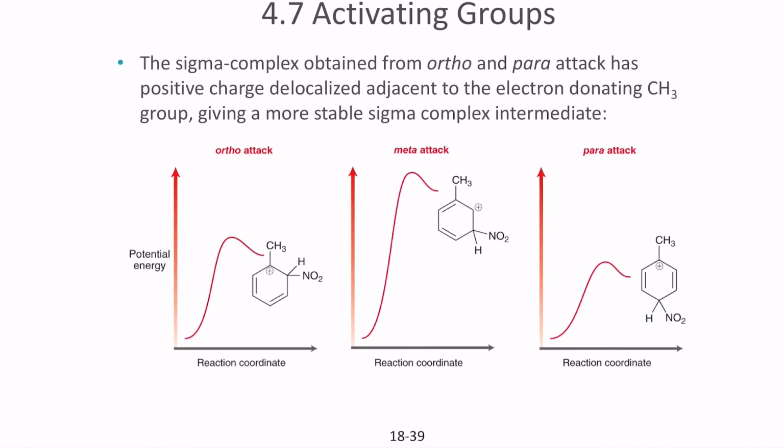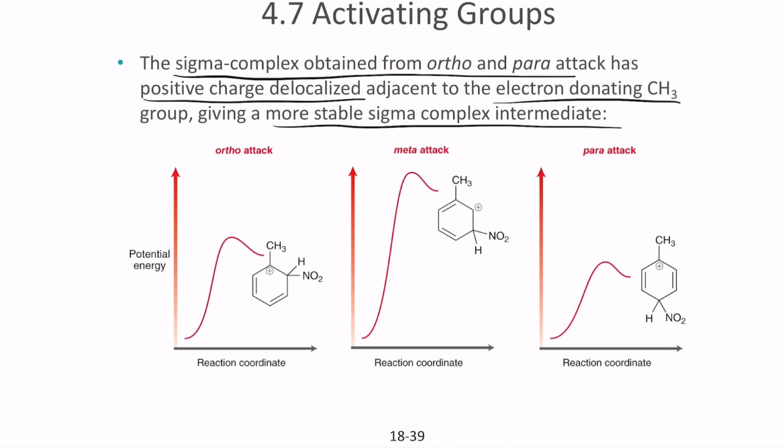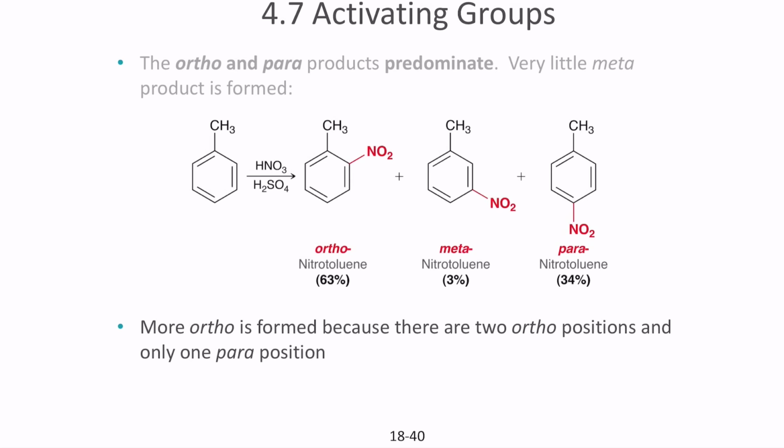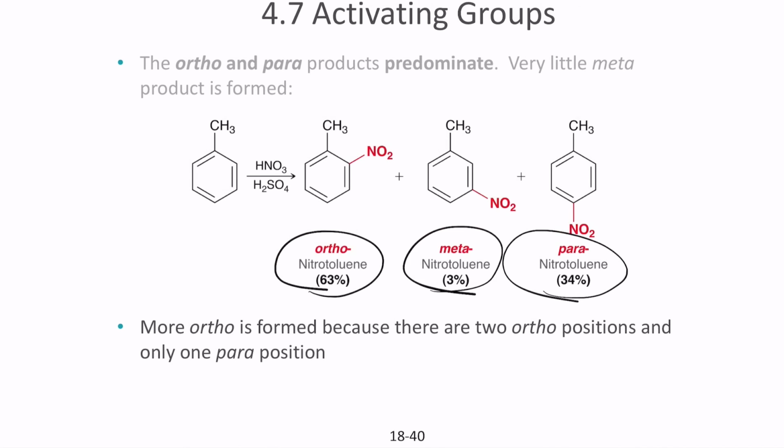The sigma complex that you obtain from ortho or para attack has a positive charge delocalized adjacent to the electron donating CH3 group, which gives it a more stable sigma complex intermediate. If you take an ortho attack, the energy required to go up is much less. Meta attack is much higher, so there is not much product formed. But para attack is the least, which means more of the product will be para. So when you take the final compound, you end up with ortho 63%, para 34%, and meta 3%.